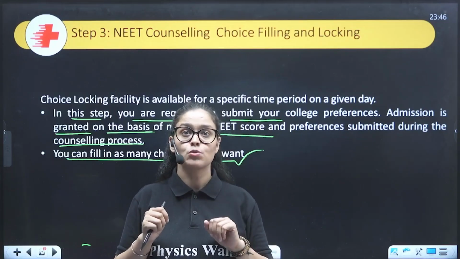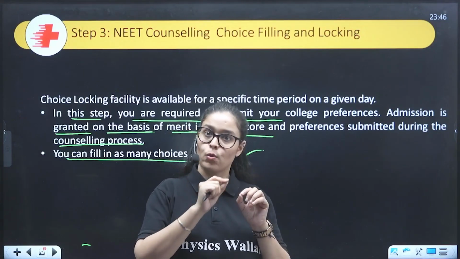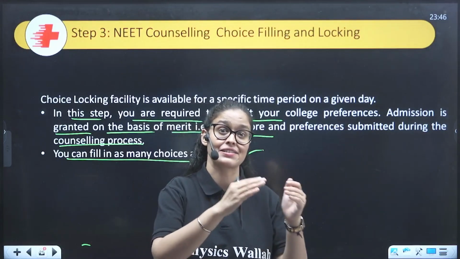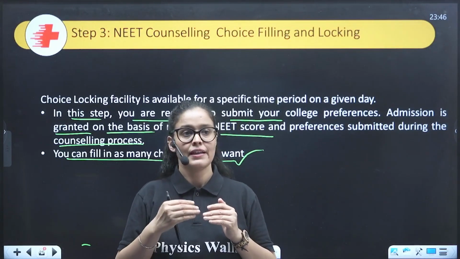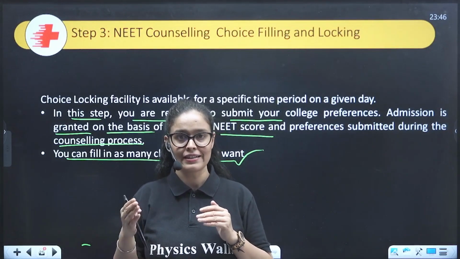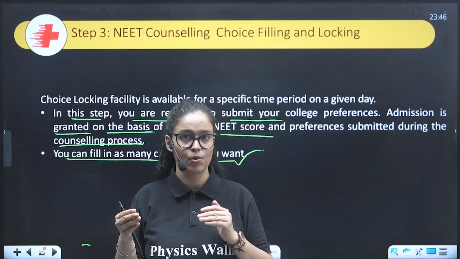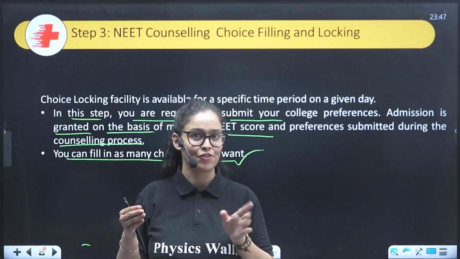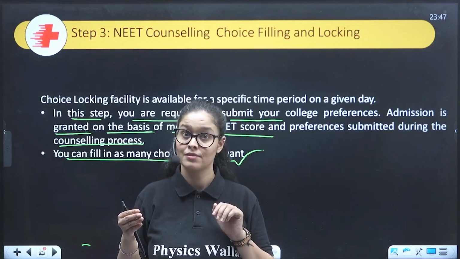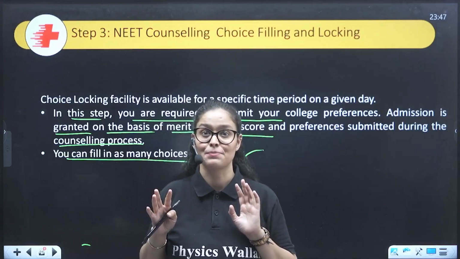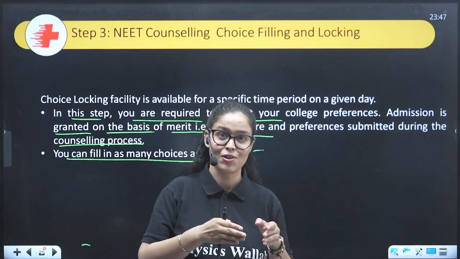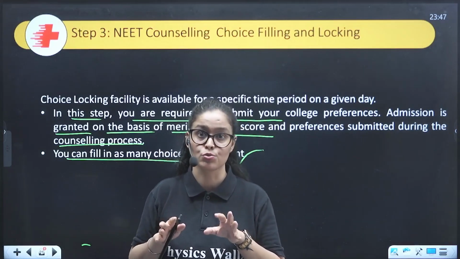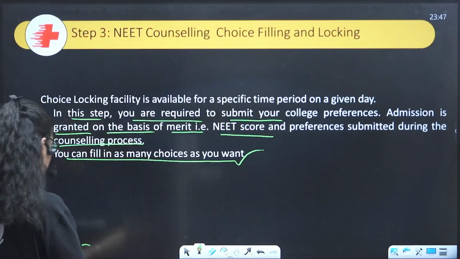Another mistake is that they select one good college in the first round and are not satisfied. They feel that in the second round they will get some better colleges. So they go for the second round, and once you are into the second round, you have to leave the first round college. In that way, kids sometimes get stuck. They don't get that college and they don't get their desired one either. So make sure you do as much choice filling as you can in those rounds itself, right?